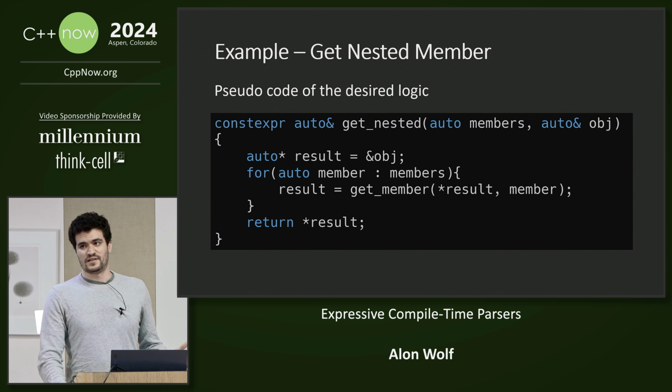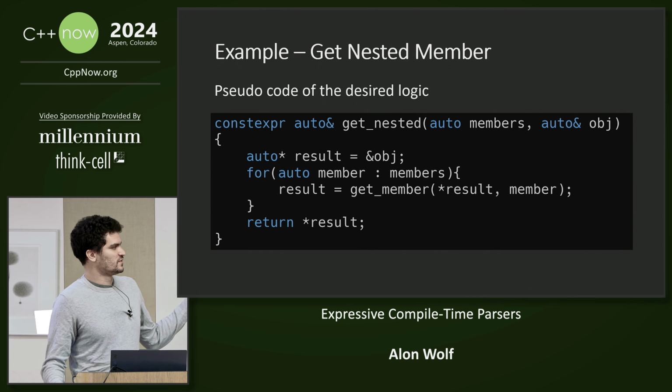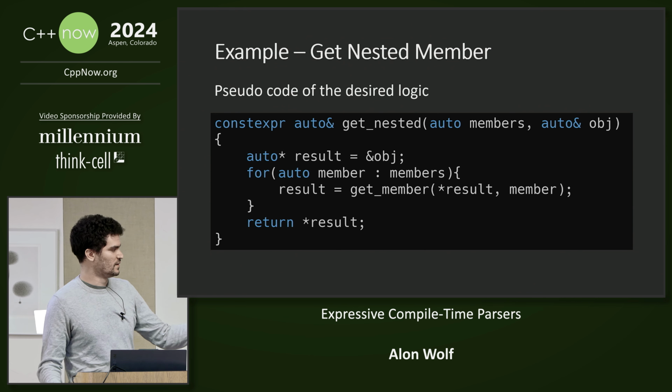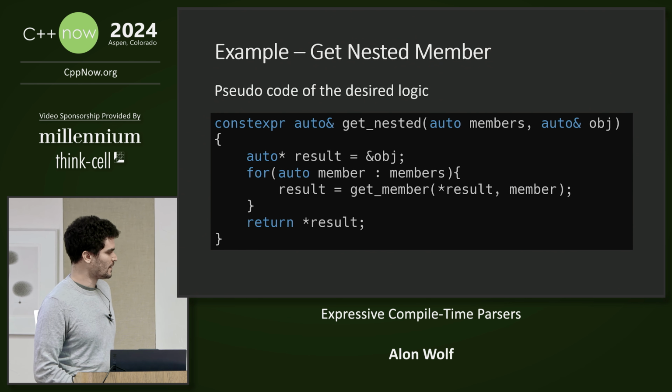An approach that I sometimes use when I write compile time code is to first write the logic as runtime-like pseudocode and then convert it to compile time. So if we want to get the member, we first initialize a result vector which will point to the input vector. Then we iterate over the list of nested data members and call getMember and store it to the result to get the next data member. And finally, we return the result, which is what we want.